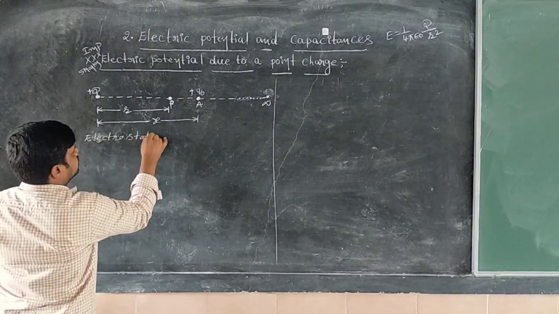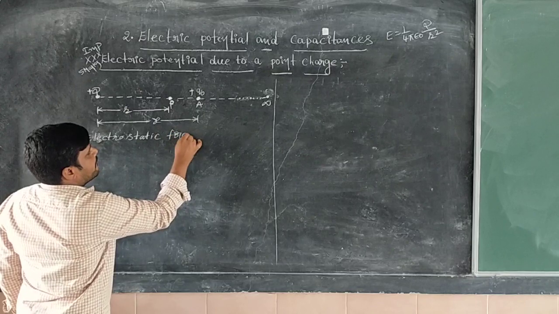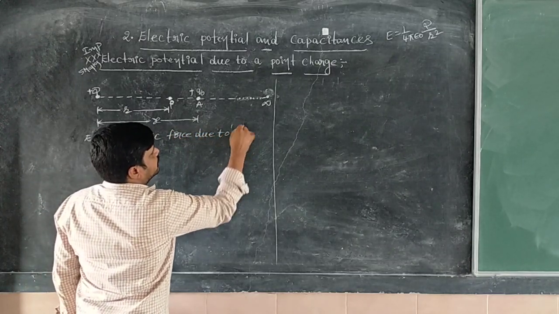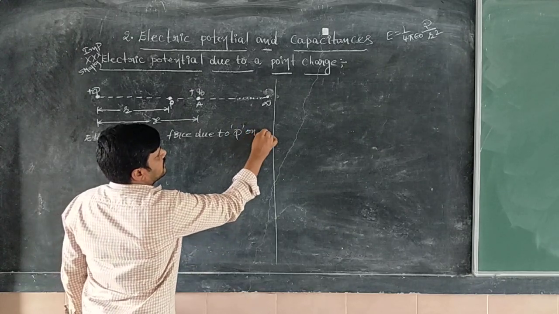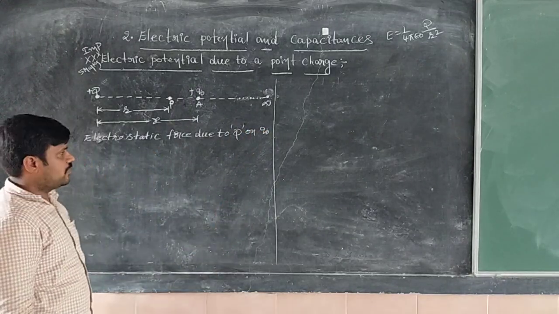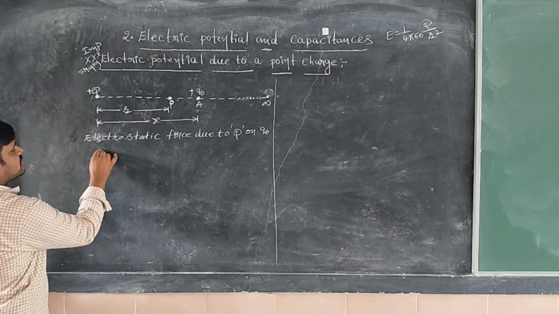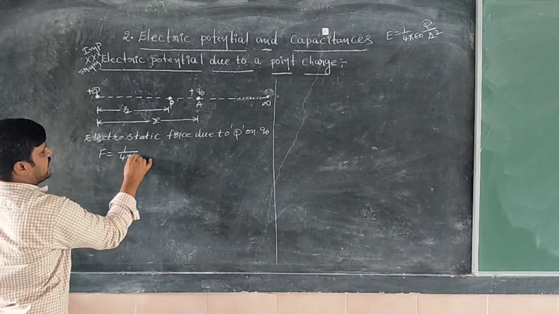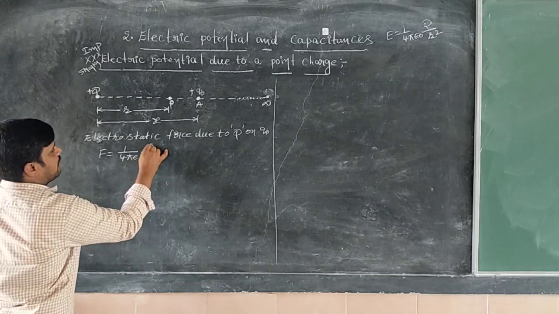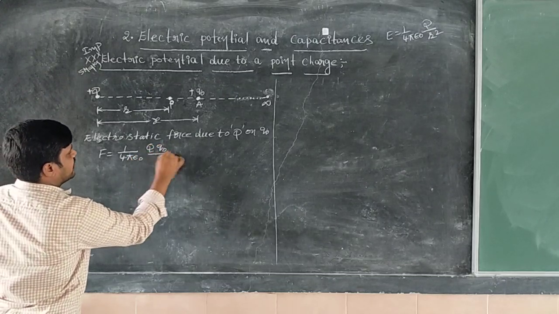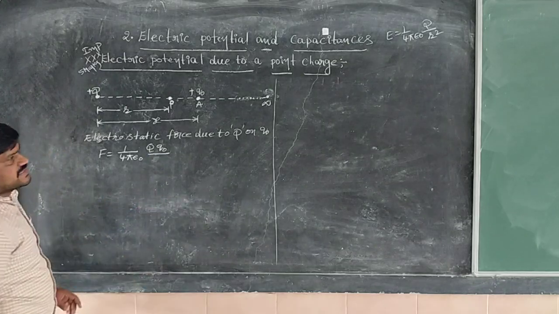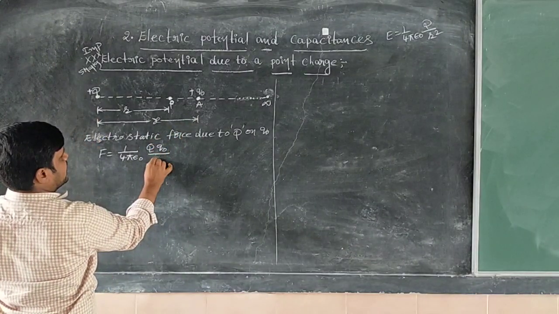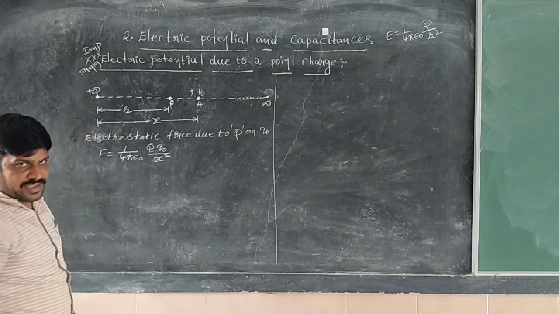Electrostatic force due to capital Q on Q naught. What is the electrostatic force formula? F equal to 1 by 4 pi epsilon naught, capital Q into Q naught, divided by the distance between the two charges. What is the distance between the two charges? X. So I can write x square.